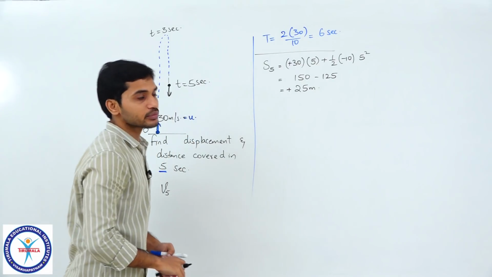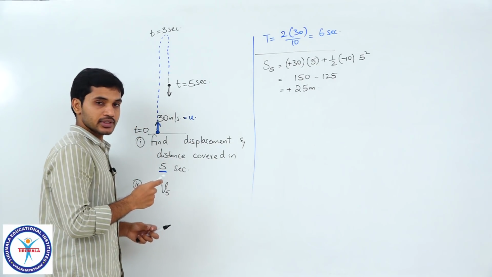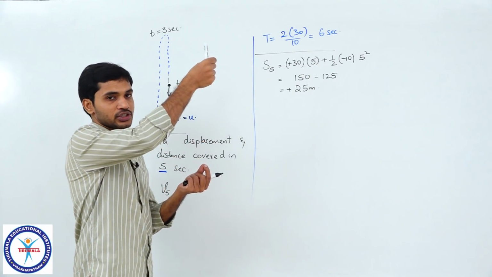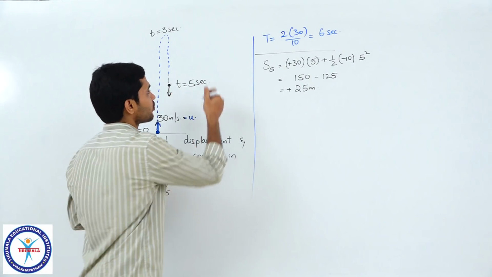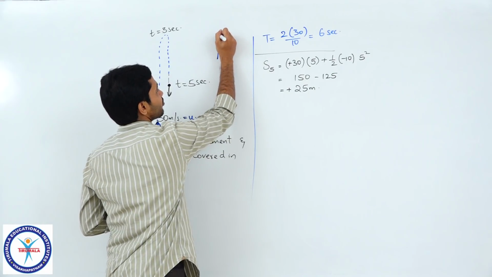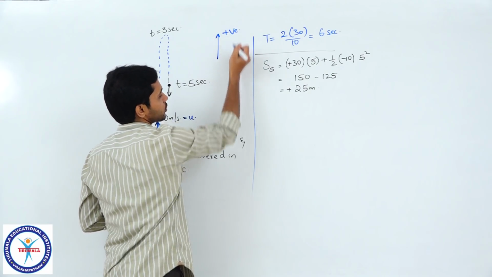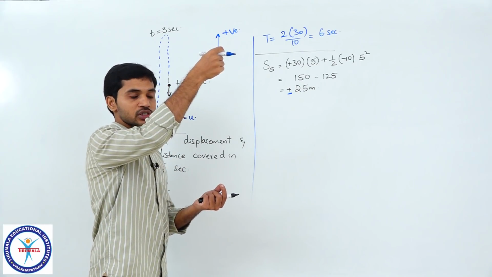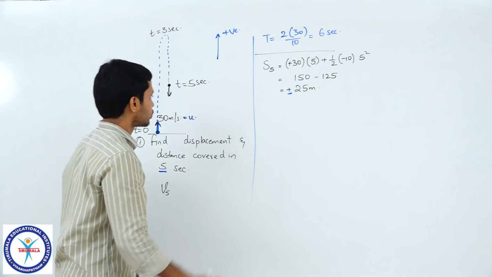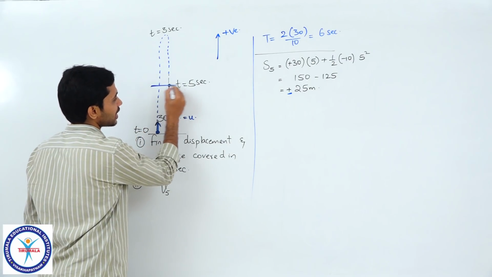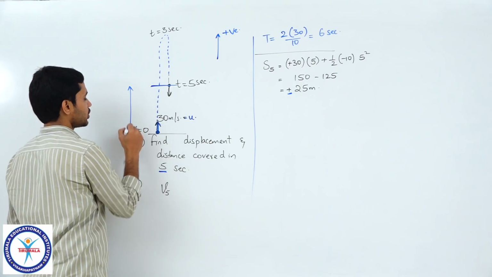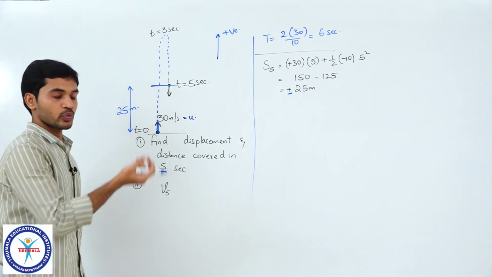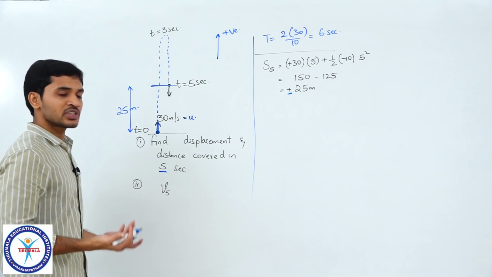here. What does that mean? From the starting point, the particle is at a distance of 25 meters in the positive direction. See, by convention we assumed upward as positive, right. So, upward is what we have taken as positive. What this means is that the particle is above the initial position by 25 meters. So, we can say that this position, this level is 25 meters from ground, from the point of projection. Okay. So, displacement is clear.